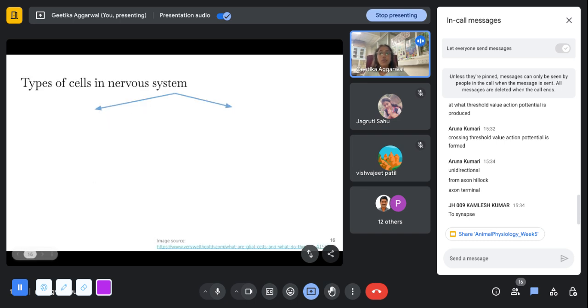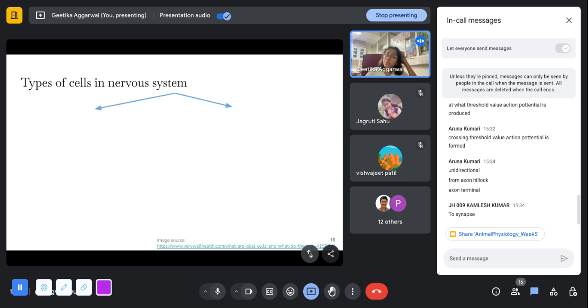So let's discuss the types of cells in the nervous system. Can you tell me two broad categorizations of the types of cells in the nervous system? Anyone?